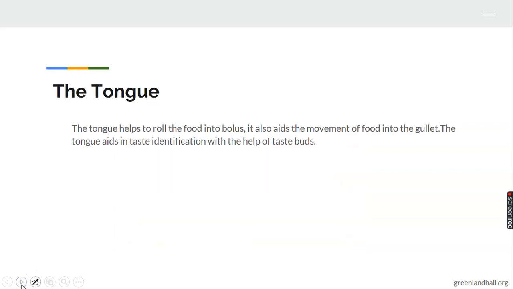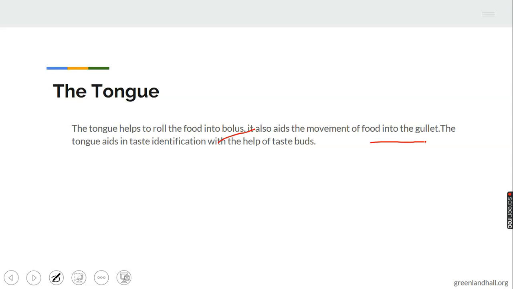Then the tongue, which is also within the mouth cavity. The tongue helps to roll the food into bolus. The food will form a kind of bolus. It also aids the movement of the food into the gullet. That is, it helps to roll the food into the gullet.